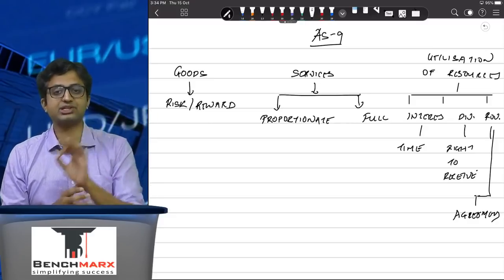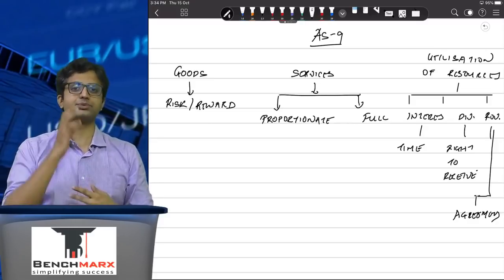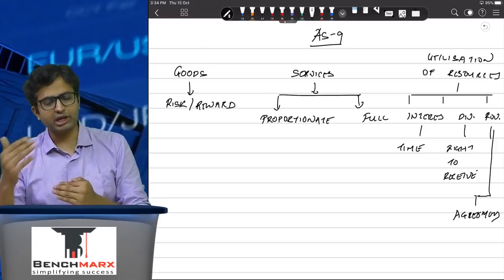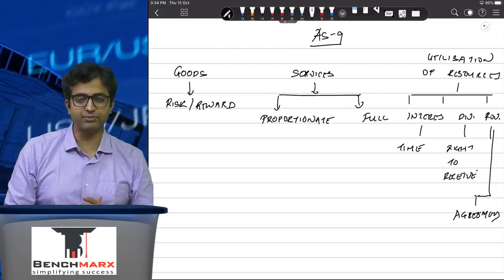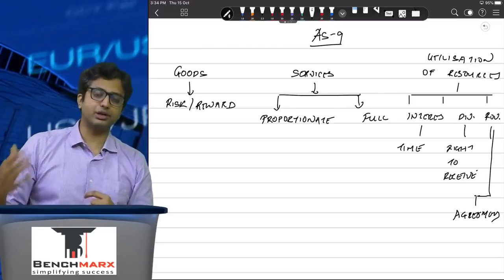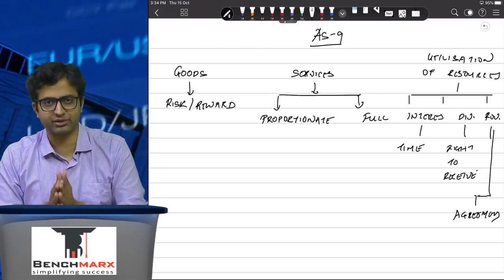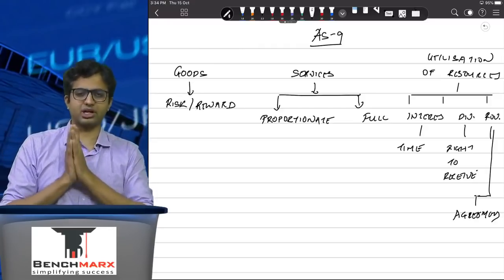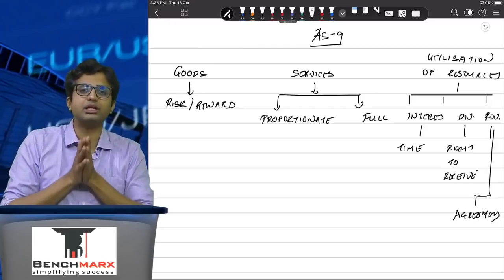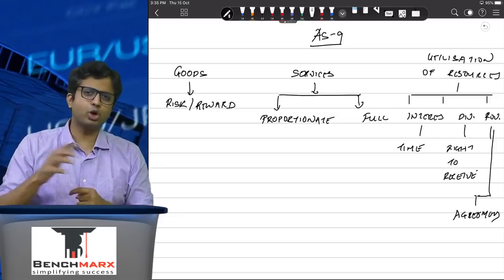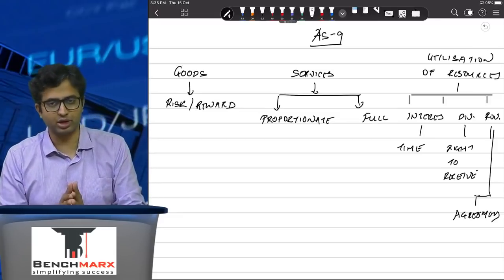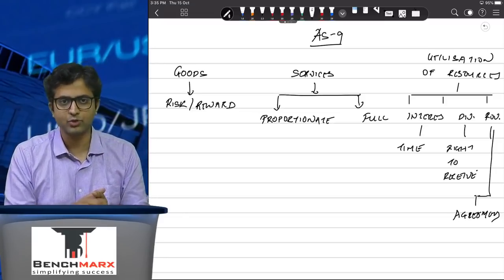In case of sales subject to inspection or sales subjected to approval, you can recognize revenue only once the inspection is completed and approval is given. If it is sale on return basis, you can recognize revenue once the customer has communicated his intention that he does not want to return, or a sufficient period of time has elapsed beyond which he will not really return products. That is when you recognize the revenue.